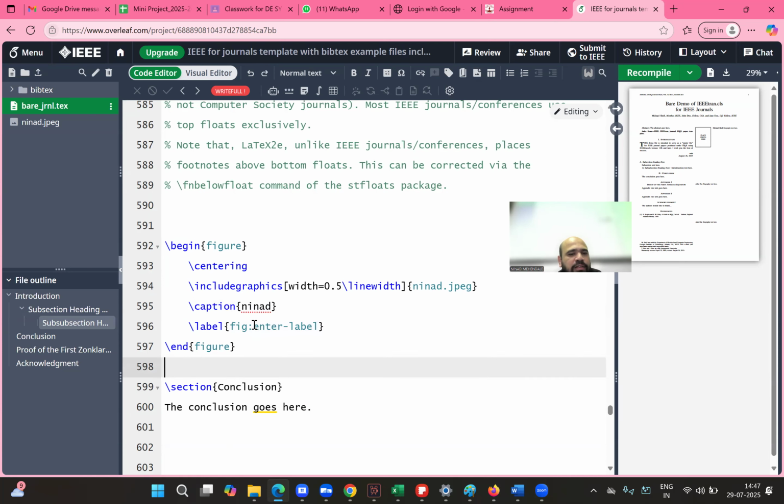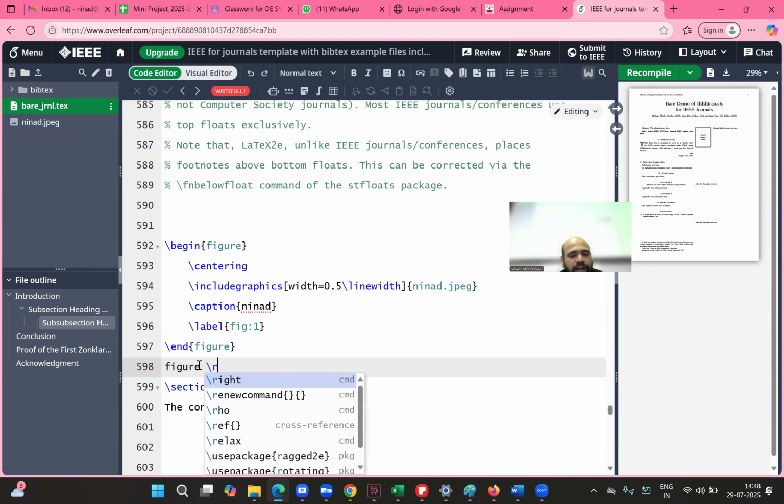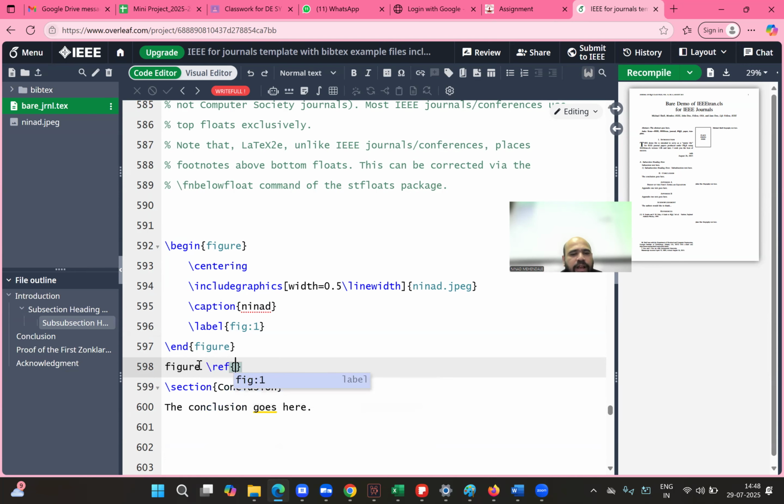Remember, this is my figure 1. So I will name this as figure 1. And then I will say figure. Here you have to write \ref, and then in curly brackets you should see figure 1. So what will this do? If you change the figure numbers, it will be automatically updated throughout the report.